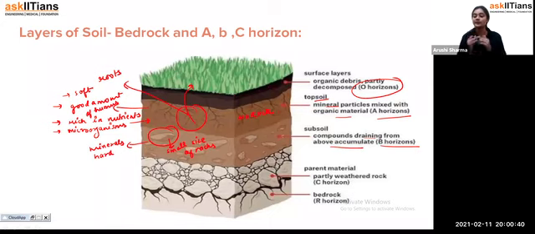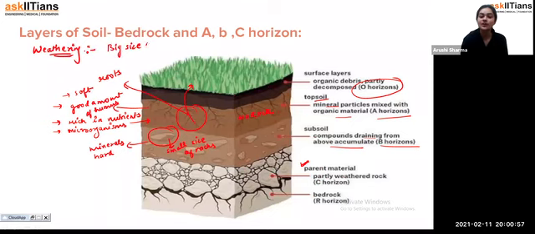Fine. Now, when we move down from the subsoil, we have the C horizon. And in this C horizon, students, we have parent material, partly weathered rock. That means, first of all, what is weathering? Weathering is a process in which big size rock gets broken down into soil with the help of air, wind, or natural phenomena, so that big size rock converts into soil. And this big size rock from which the soil is formed, we call it the parent rock.